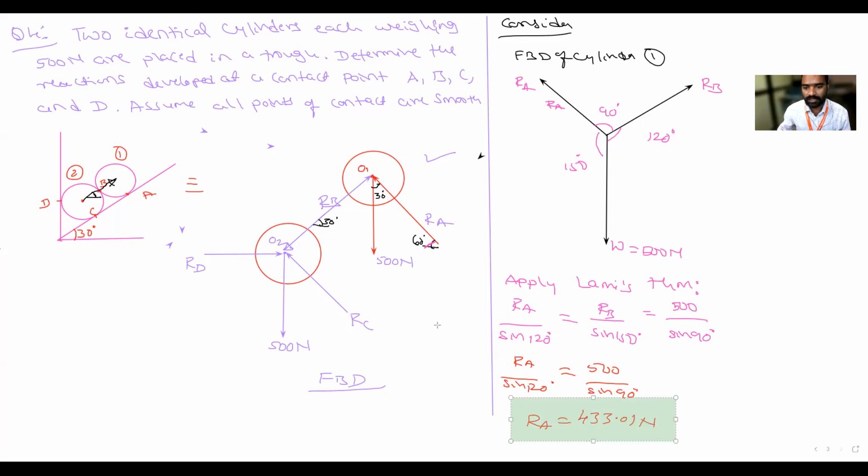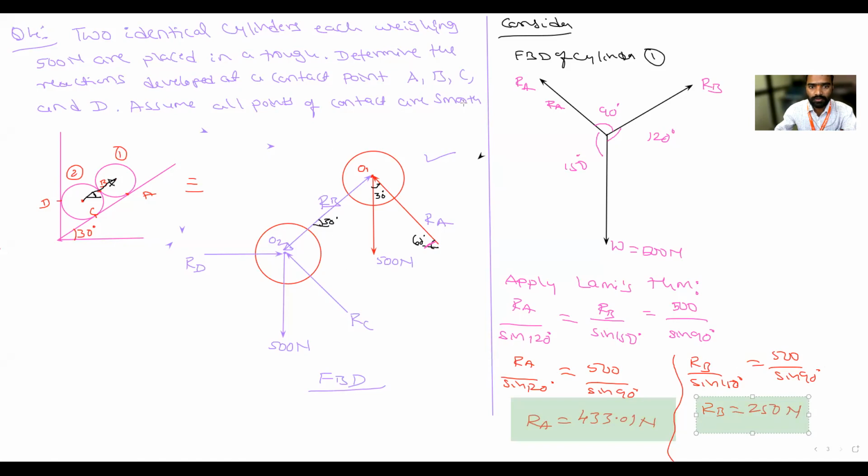Okay, next consider another two terms. So this is one you have considered. Next I will consider RB divided by sine of 150 degree is equal to 500 divided by sine 90 degree. So calculate RB. What is the value of RB? 250 Newton. Okay, RB is equal to 250 Newton. Is it clear, everyone? RA and RB.